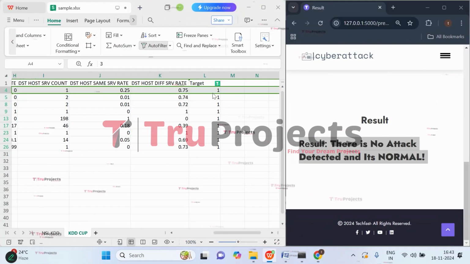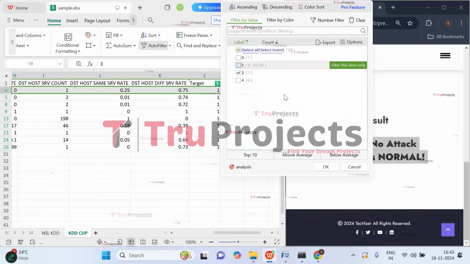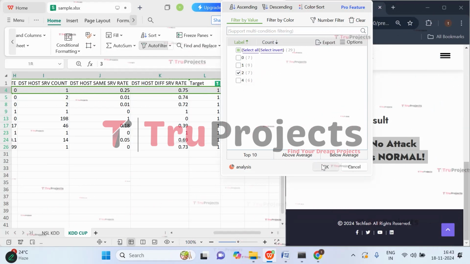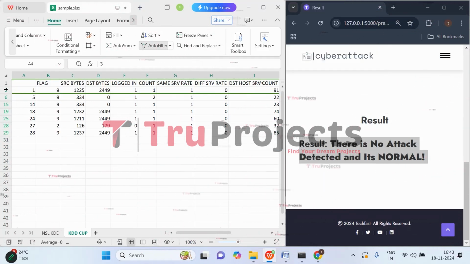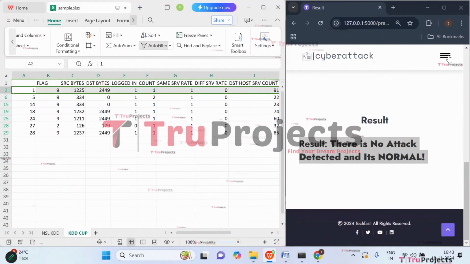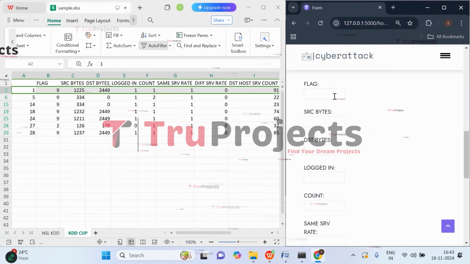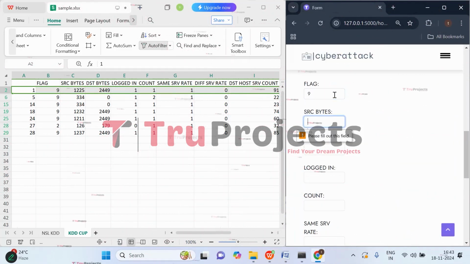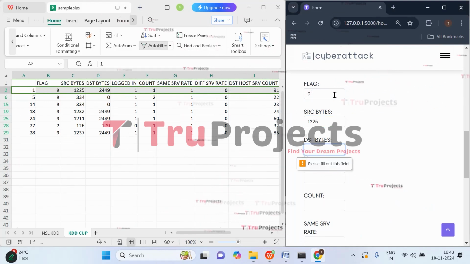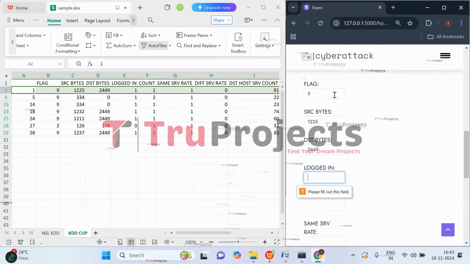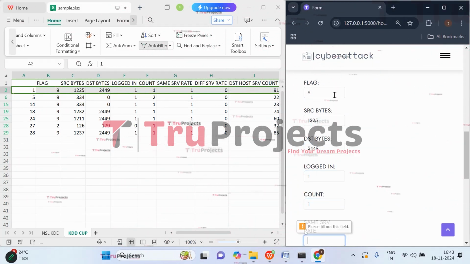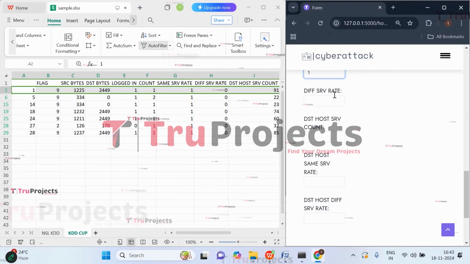Let's try with one more case. So let's try with this case. Give flag value as 9, 125 as source bytes, destination bytes are 2449. Logged in value is 1, count is 1, same SRV is 1.